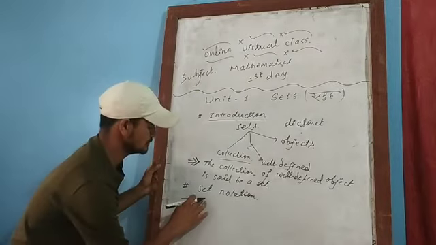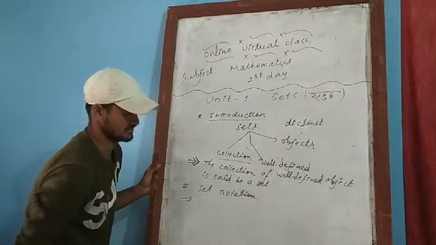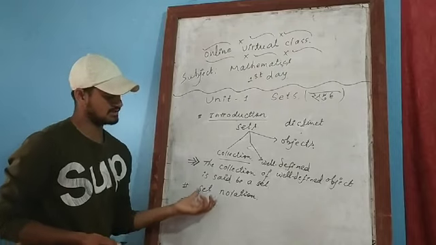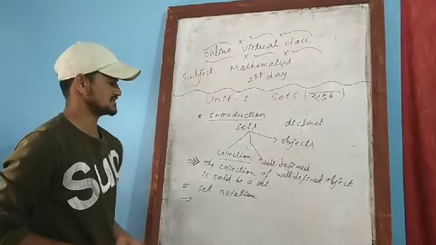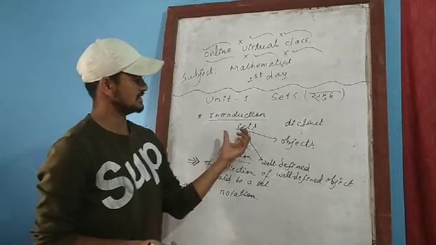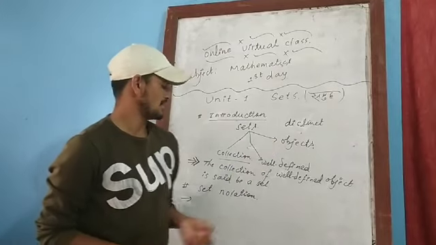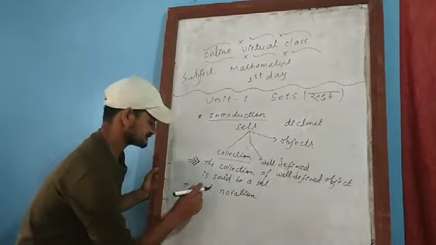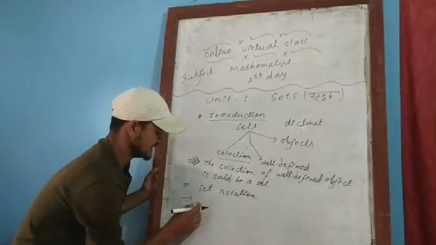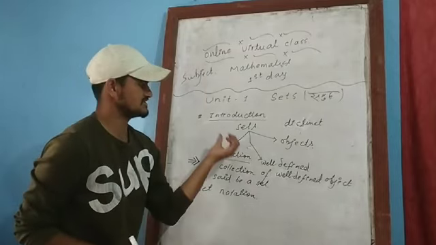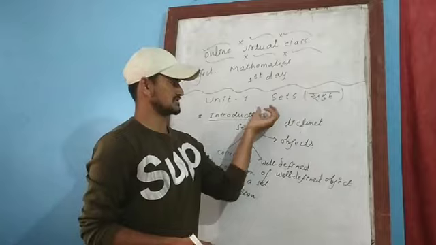I'll try to tell in Nepali because it will be very helpful for you to understand. Now do as I say. In set notation, we talk about how we make the set.